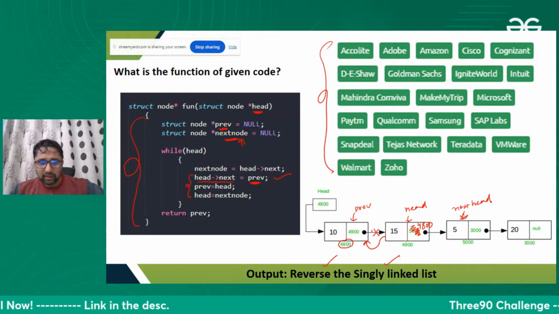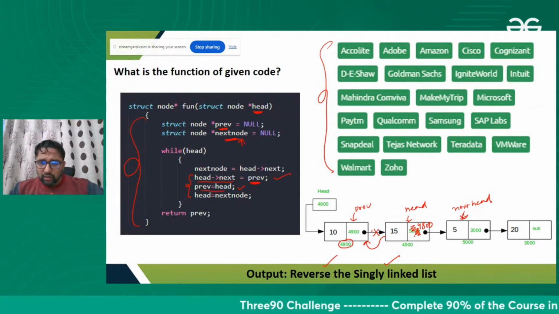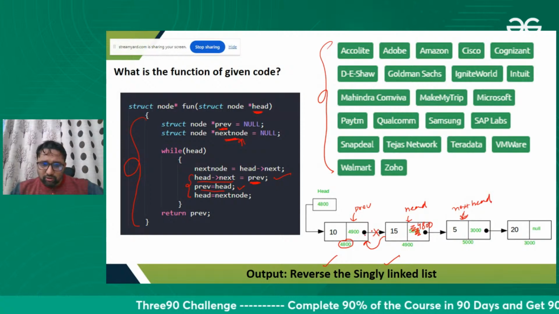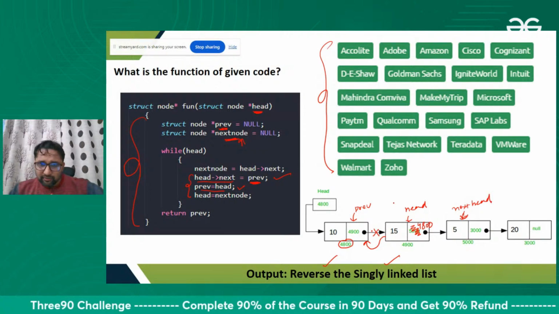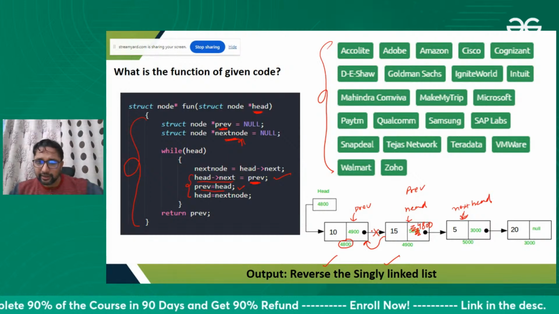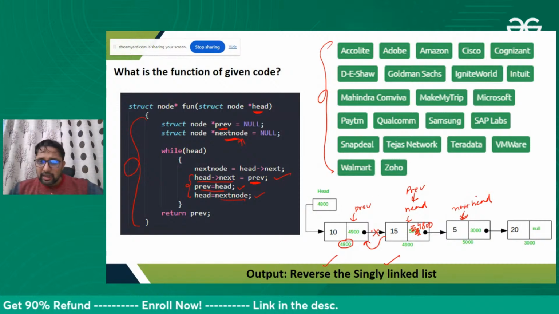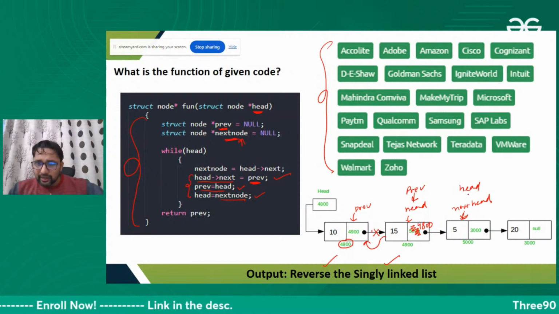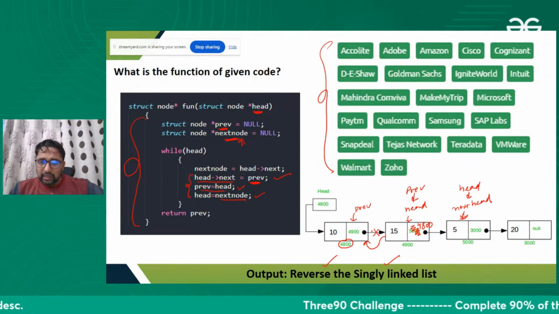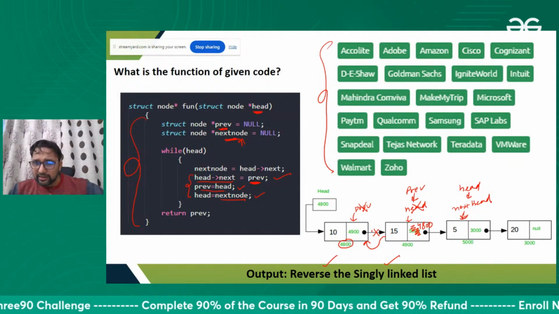Fine. After linking this node with the previous node, we move previous here. Previous becomes the head, previous comes here. And after executing this, head becomes this node, which is now pointed to by head. Head is no more this; previous is now this, and the new head is this.